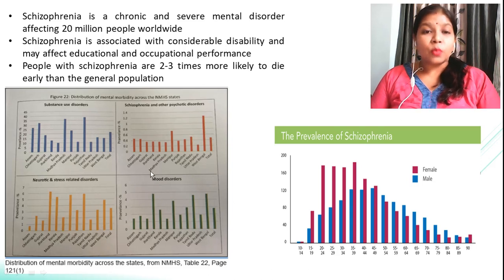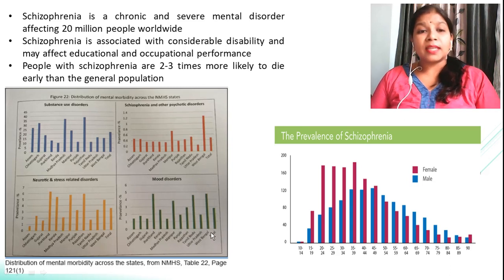And lastly, the mood disorder which is related to the schizophrenia, there are states like Jharkhand or Manipur, Tamil Nadu, Rajasthan, West Bengal, Uttar Pradesh. So basically, we can say that these three factors, the substance use disorder, next is the neurotic or stress related disorder, and the mood disorders, these three contribute to the disease that is called schizophrenia.